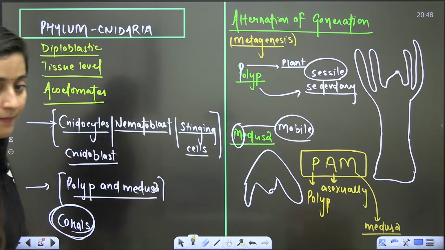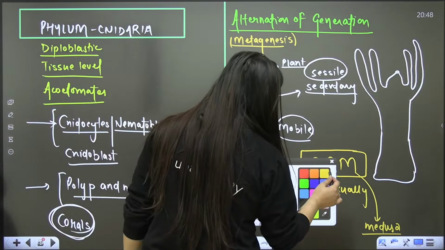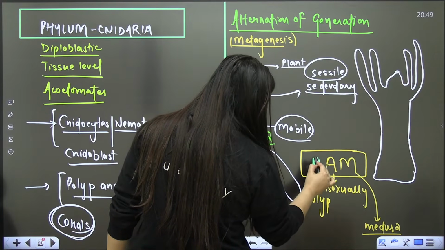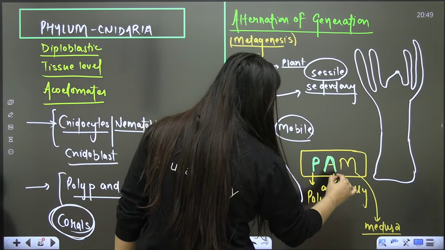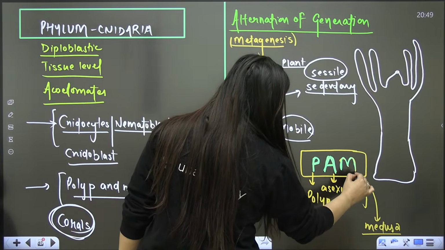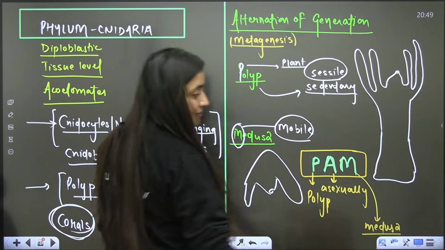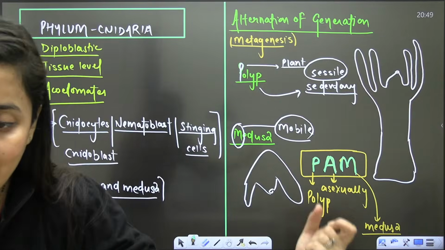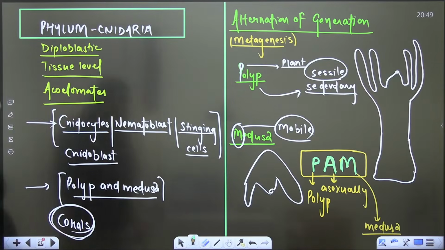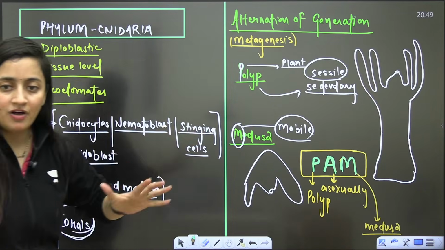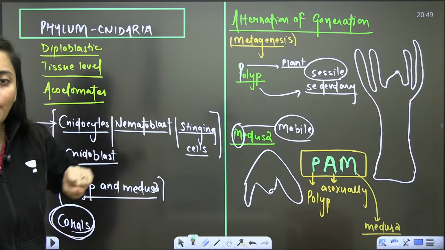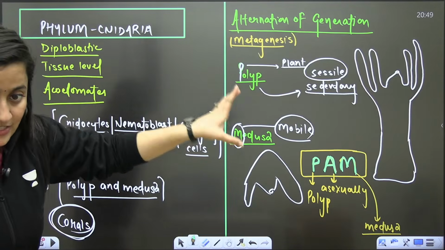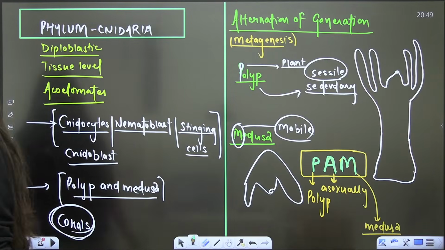It is PAM. P for polyp, A for asexually, M for medusa. Polyp asexually forms medusa, and medusa sexually will form polyp. So because of these two forms, the word is metagenesis, or the alternation of generation.